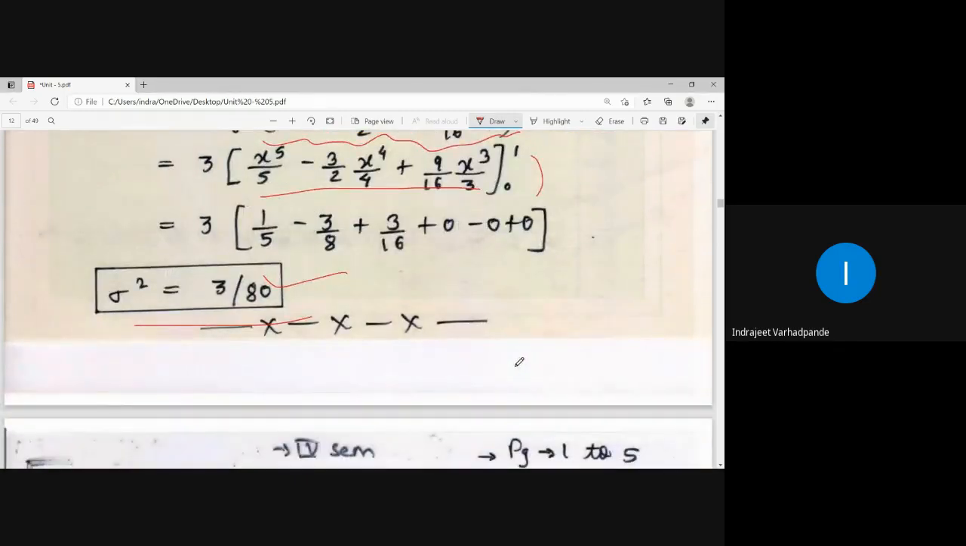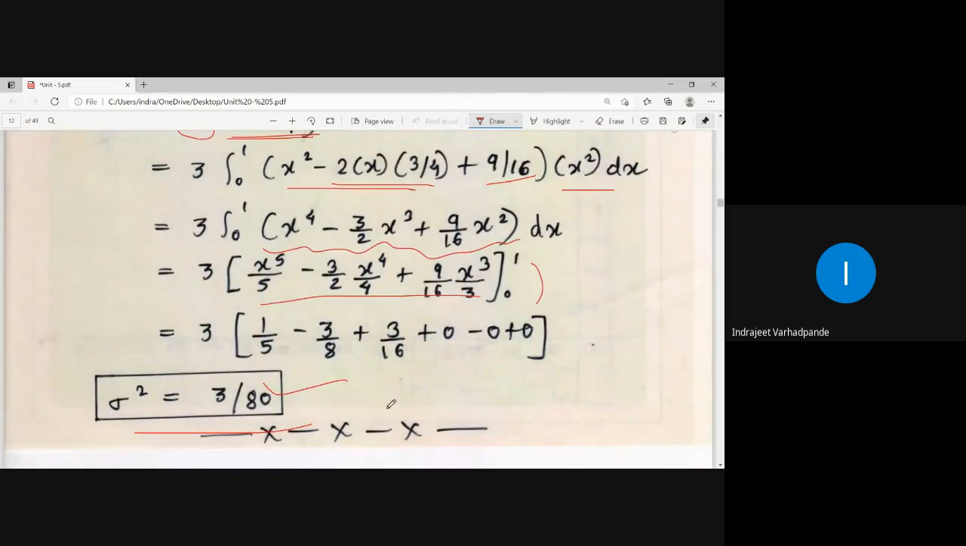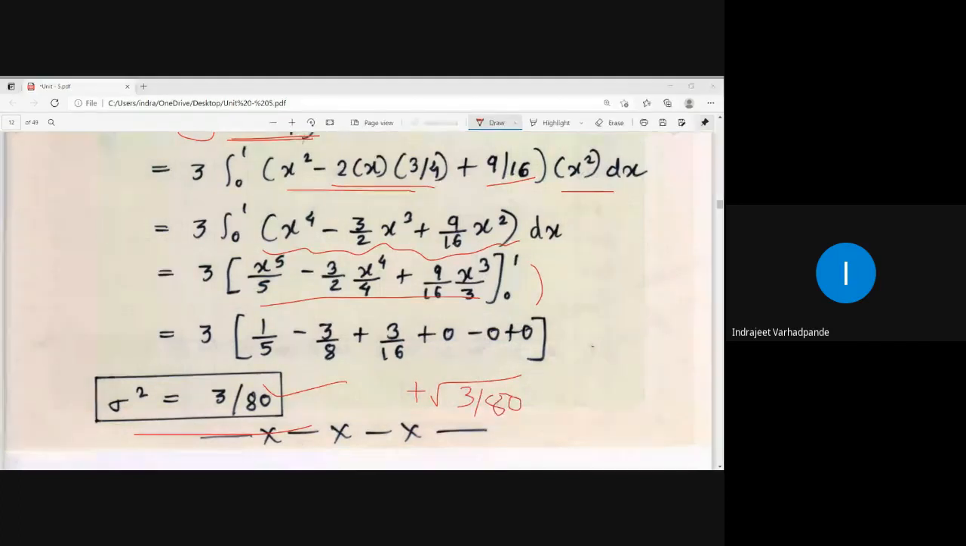If you are told to find the standard deviation also, so what will be the standard deviation? Standard deviation will be the positive square root of 3/80, and that will be giving you the additional factor if needed.